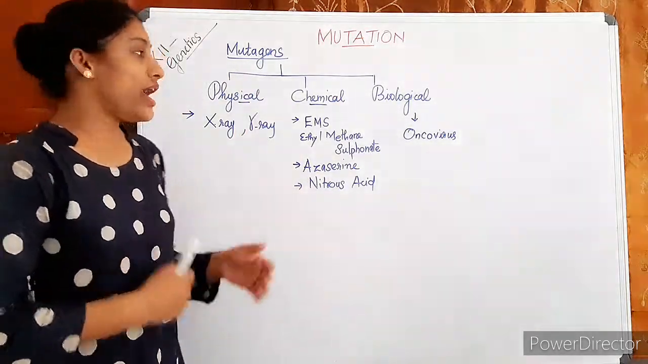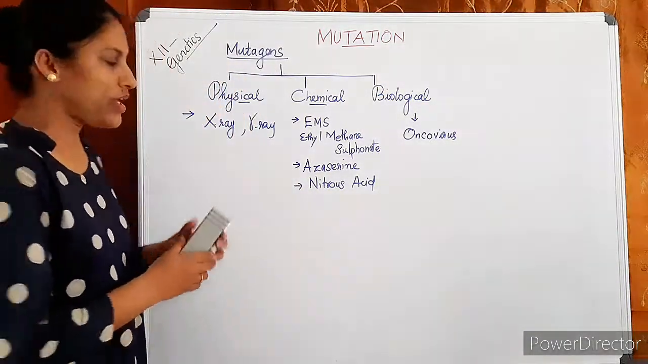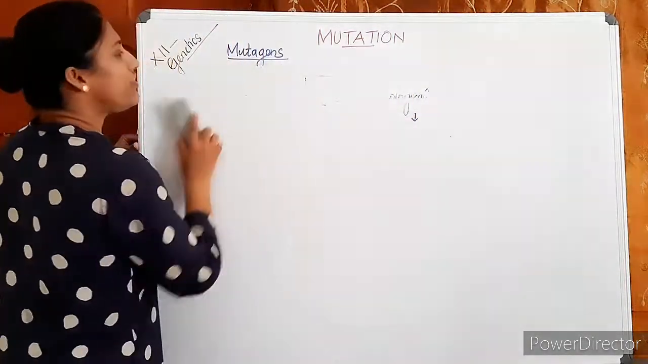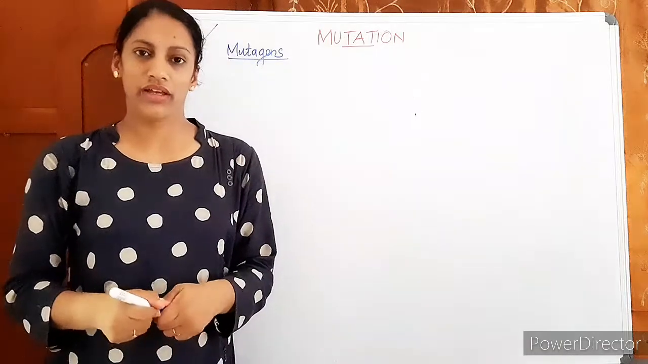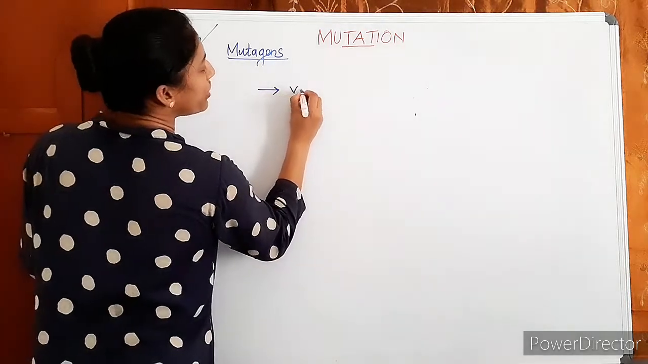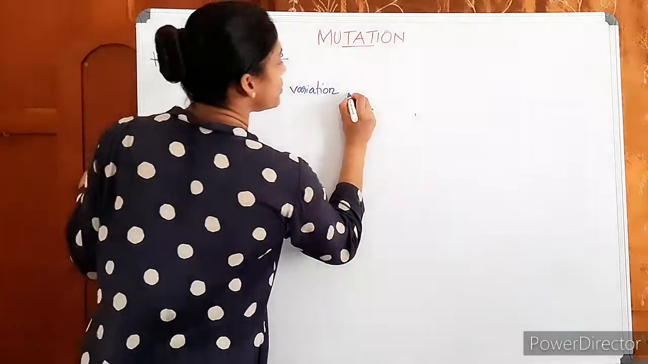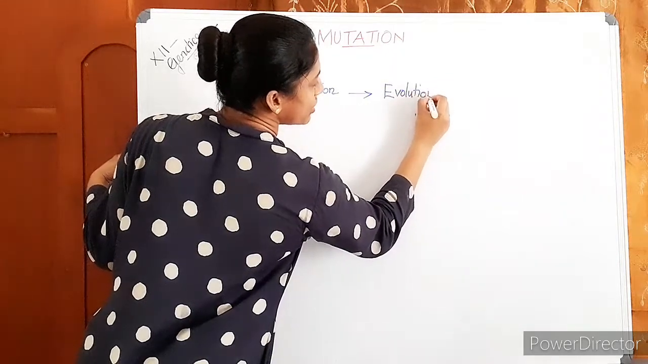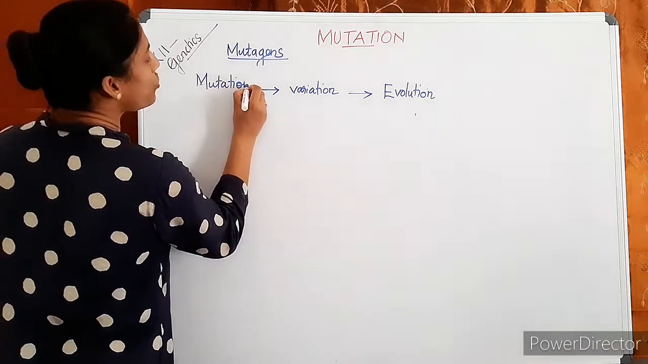I think it's clear, and you have learned what is mutation and what are mutagens. Then come to the effect of mutation. Mutation leads to changes in the DNA. It's inheritable, so it can lead to variation. The accumulation of this variation generation after generation is leading to what? Evolution. So we can say mutation and recombination are the two major reasons.